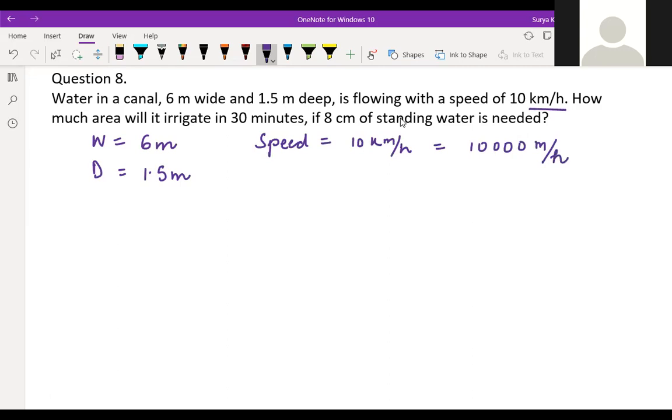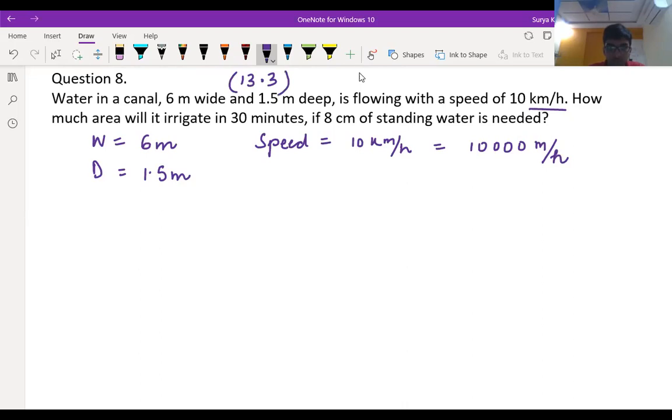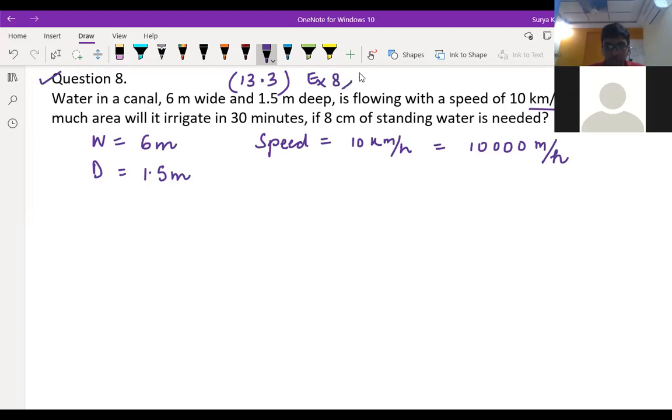Sir, which exercise is this? This exercise is 13.3, question number 8. We have left out this question. 8th and 9th we left in the last class. I told the children. I think you gave some homework to some people. Yeah, I told them to. You have done this question number 8, Samar? Yes, sir, you hadn't given it to me, but I have done it. Okay, tell me what to do in this question.